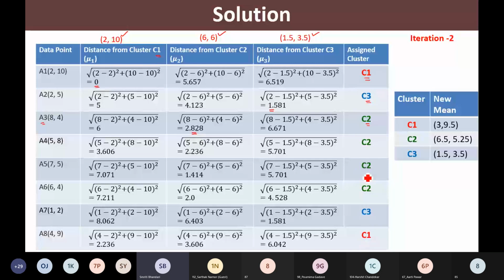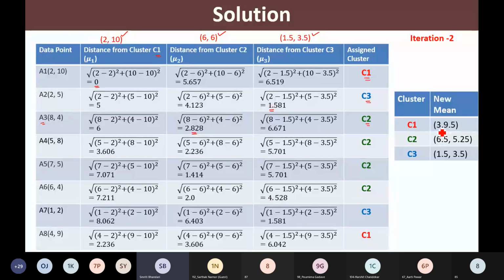The same 2 points are there in C3. But 1 point from C2 earlier has shifted now to cluster C1. So obviously the mean for C1 is changed, the mean for C2 is changed, and the mean for C3 is the same.